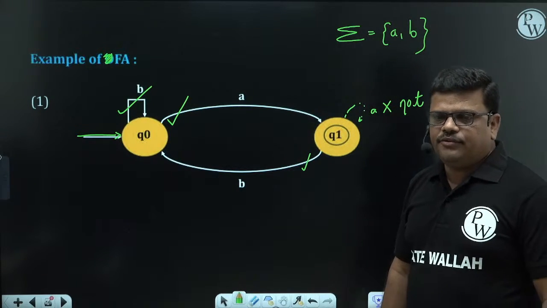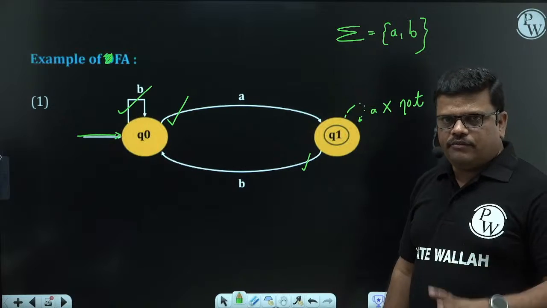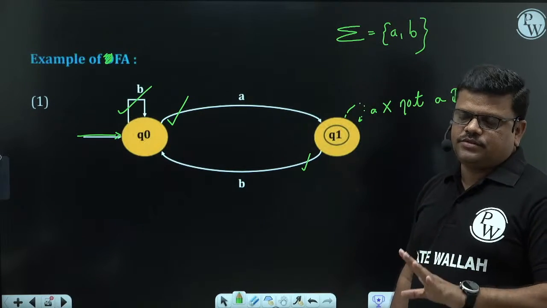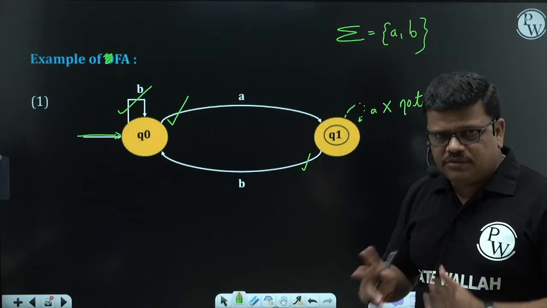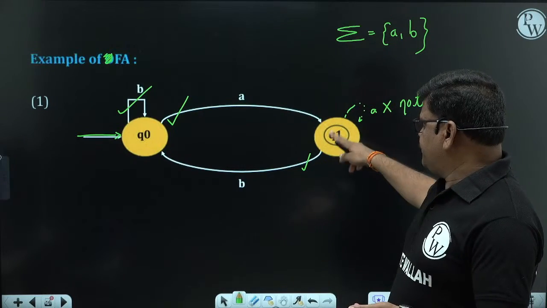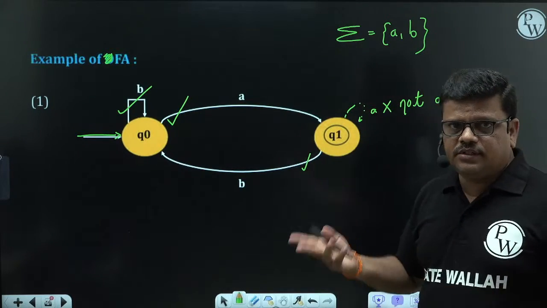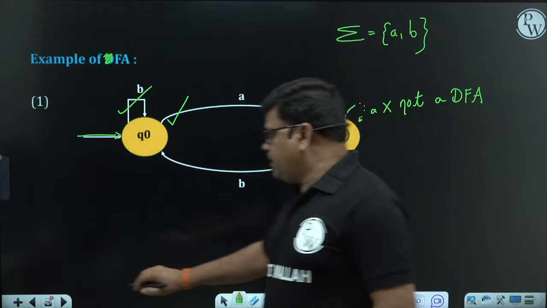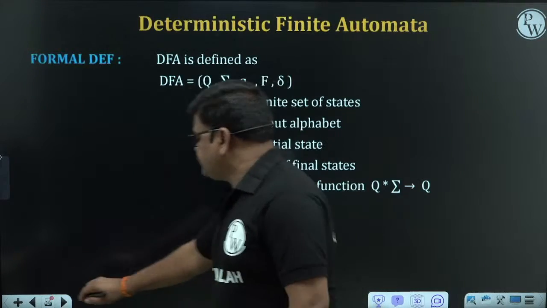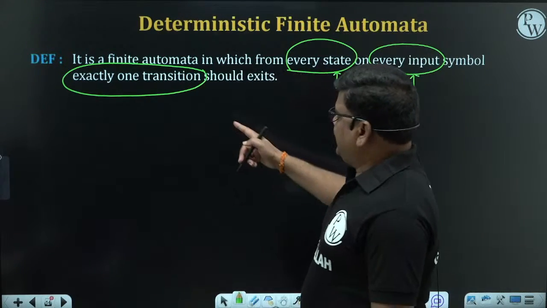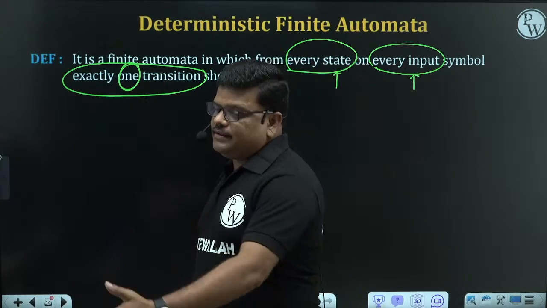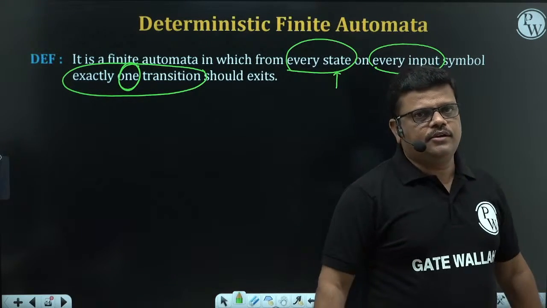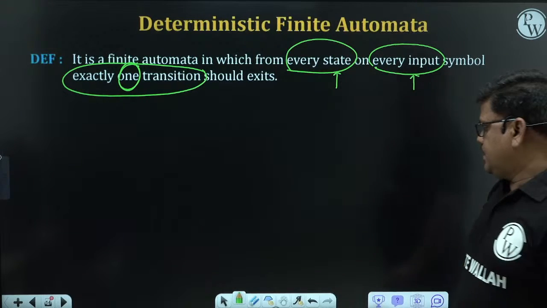So to say DFA, from every state on every symbol, a transition should exist. If on any state, on any symbol, a transition is missing, that means zero transitions. Q1 on A, the number of transitions is zero. Zero transitions, not a DFA. See the definition: exactly one transition. Less than one, zero transitions, not a DFA. More than one, not a DFA.